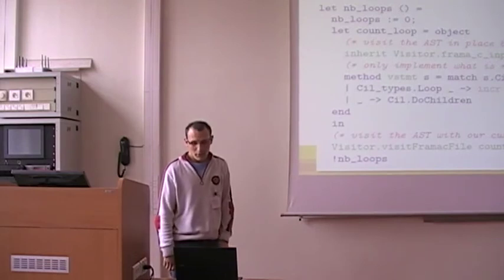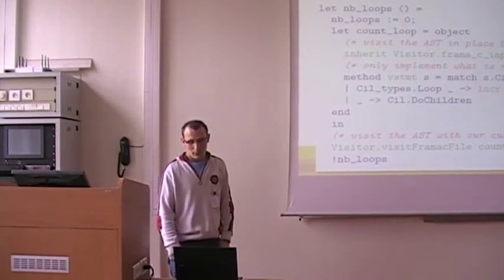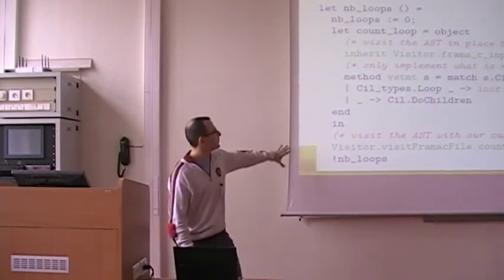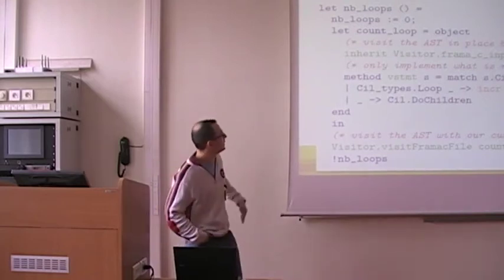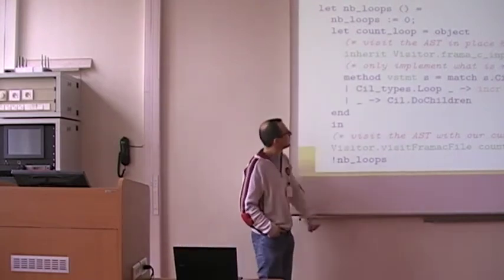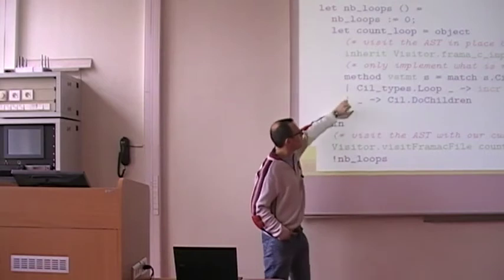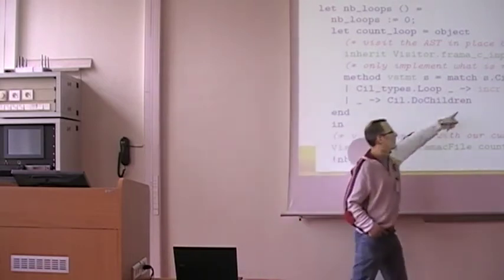For this purpose, we visit the IST of the C programs. And for this purpose, Pharmacy provides a visitor in an object-oriented style. So mainly, we inherit it, and at each statement, if it is a loop, we increment our counter, and that's all.